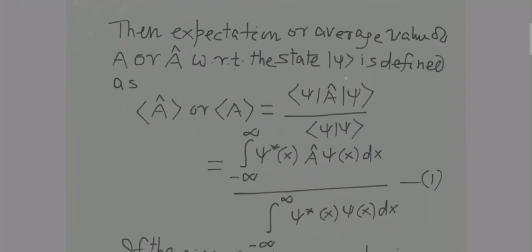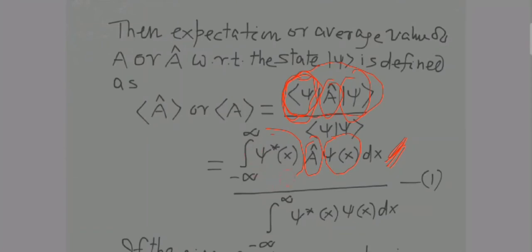Now when you expand this notation, it will look something like this. This is your bra psi, so correspondingly this bra psi will turn into the complex conjugate of psi. Your A hat will be over here, and your ket psi will be like this, over here.